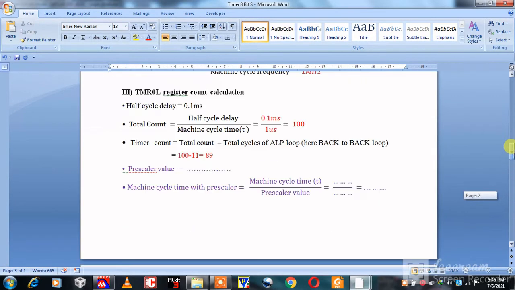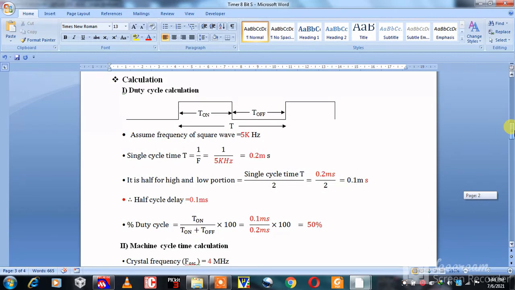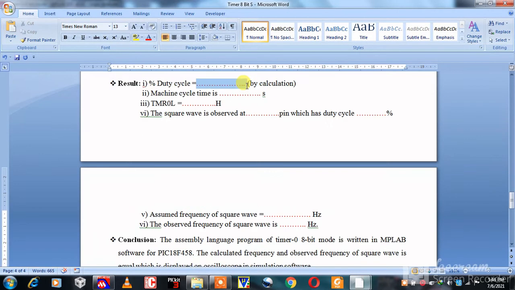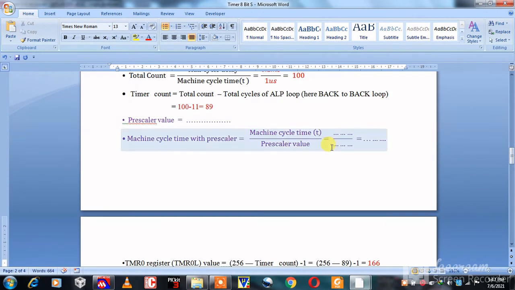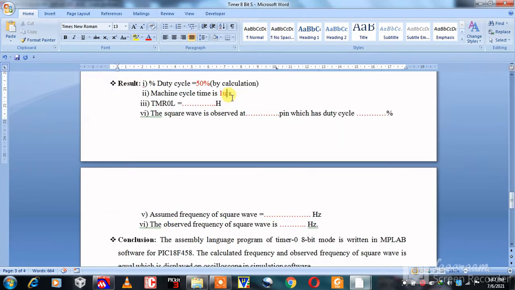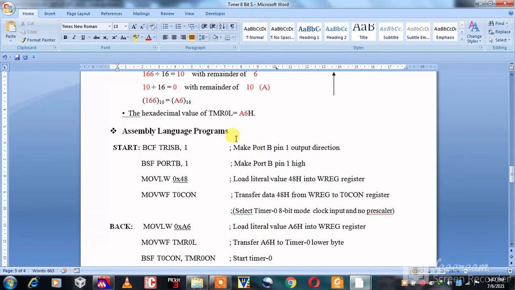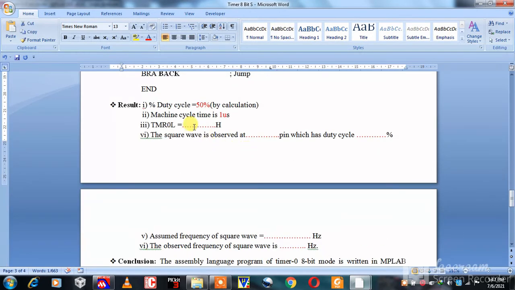We have calculated the duty cycle. Here it is 50%, right here 50%. Machine cycle time is also calculated here, 1 microsecond. We can see here TMR0L is equal to A6, right here A6H.